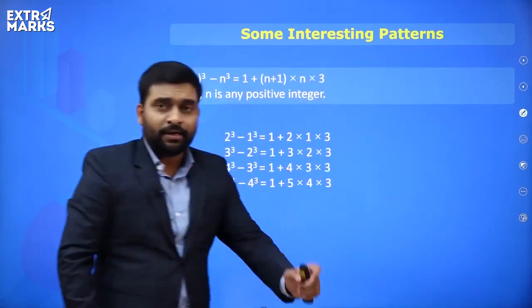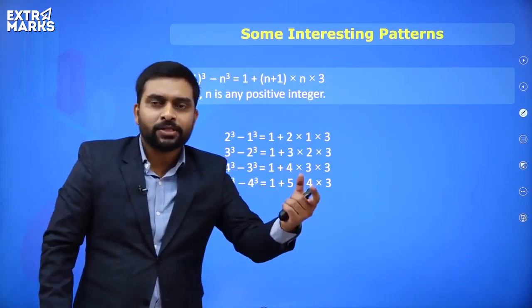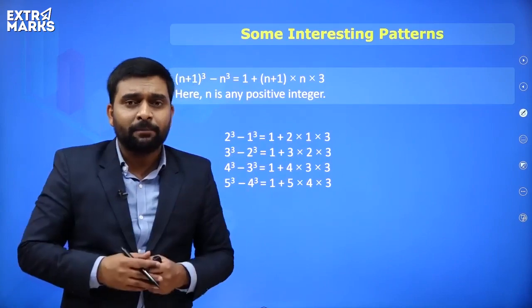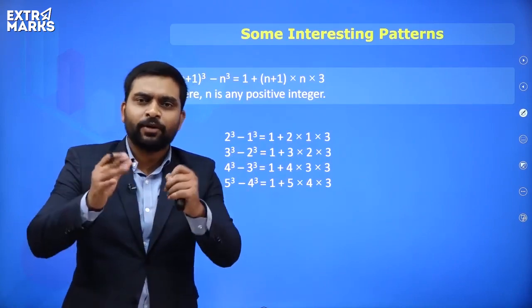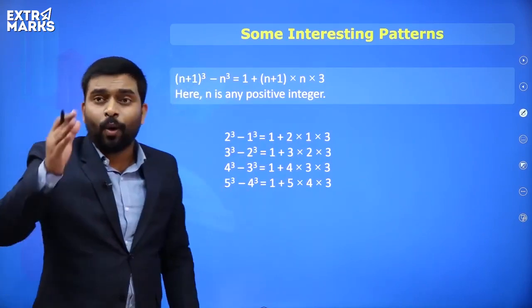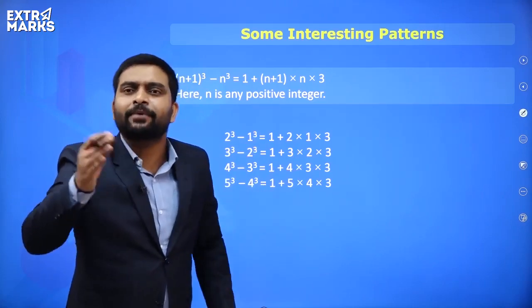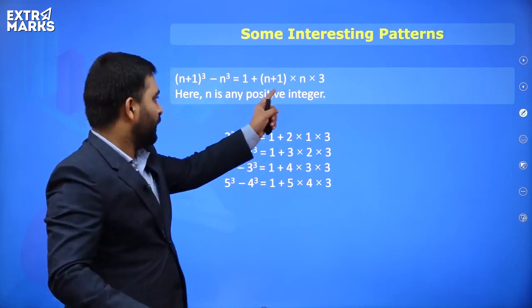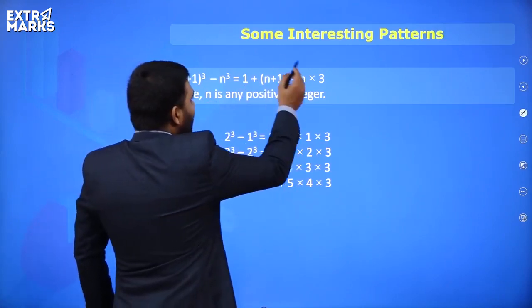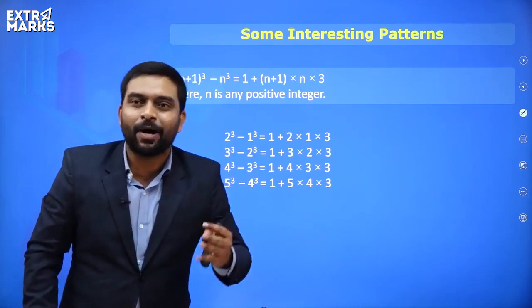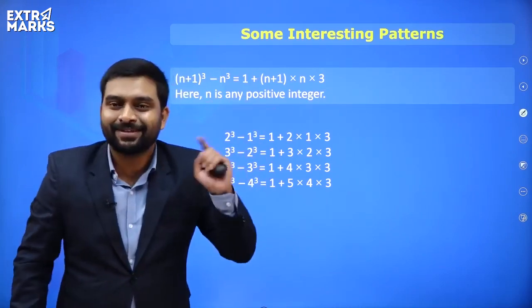So everyone, when one number is given to us and its previous number is given to us, we find the cube of both the numbers and subtract them. So that will be equal to how much? That will be equal to 1 plus n into (n plus 1) into 3. That means 1 and 3 will be constant, right? So 1 plus (n plus 1) times n times 3, right?